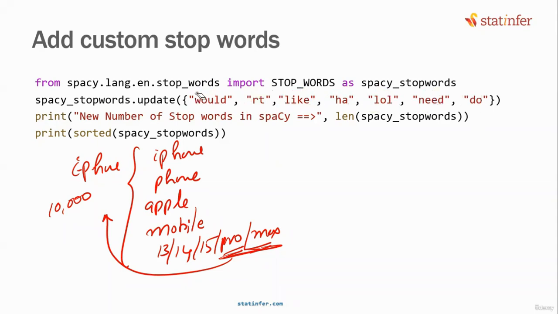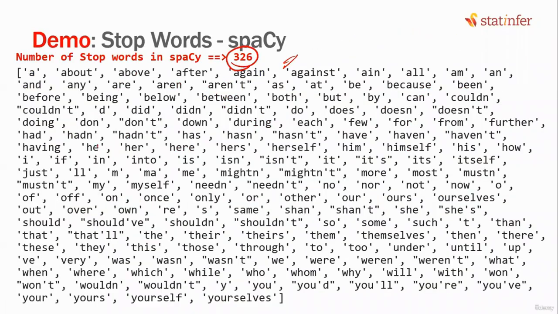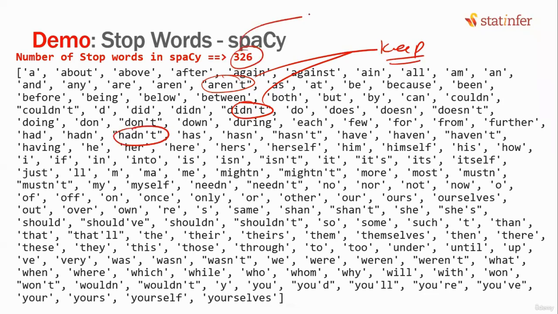So what you can do is spaCy stop words dot update. You can update with a few words. Or if you want to keep some words, let us suppose these negations, like not or didn't, I don't want to consider them as stop words. I want to keep these. Maybe they will help me in doing the sentiment analysis later on. If I want to keep them out of 326, I would like to consider only 320 as stop words, or only 315 or 310. The remaining 16 words, I want to keep them. I don't want to consider them as stop words and remove them.